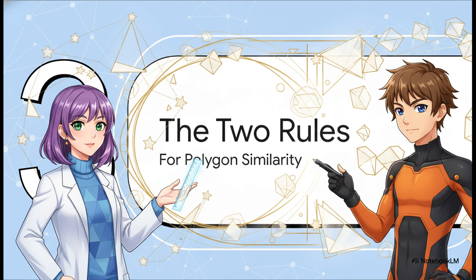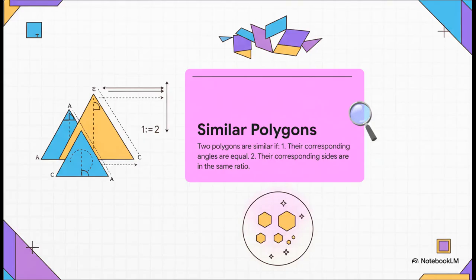Okay, so we've got the general idea down, but in math, we need to be precise. For any two polygons, not just triangles, to be officially called similar, they have to pass two very specific tests. And here they are. Rule number 1: all their corresponding angles have to be equal. So the top left angle on one shape has to match the top left angle on the other. Rule number 2: their corresponding sides have to be proportional. This just means the ratio between the sides is the same for all of them. We call that ratio the scale factor.